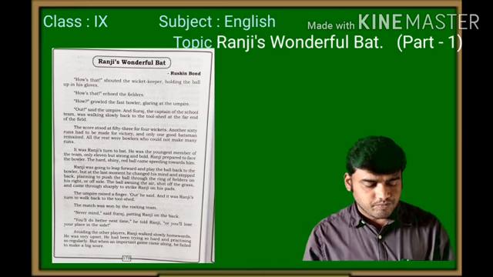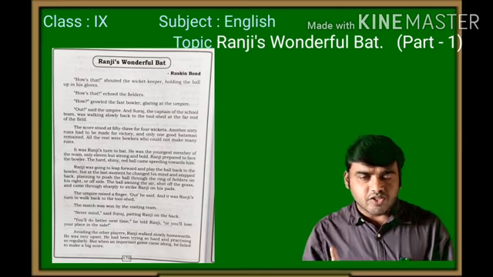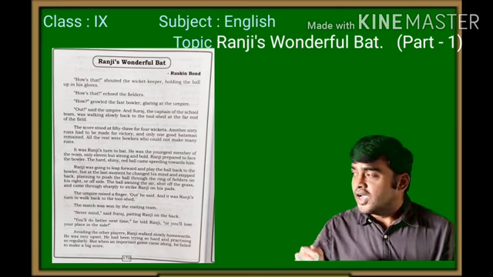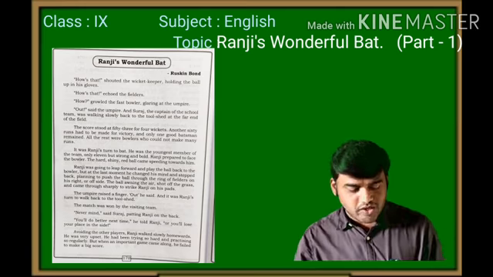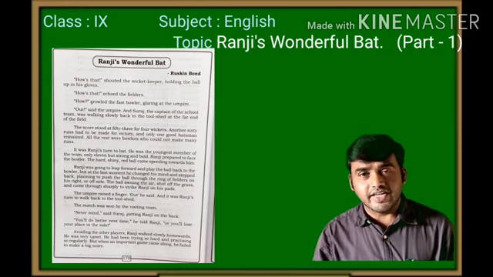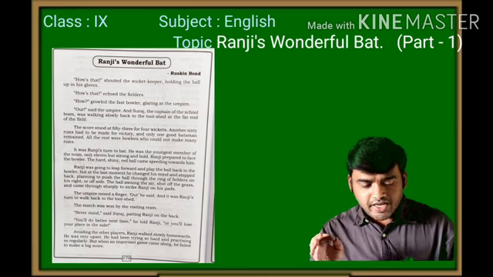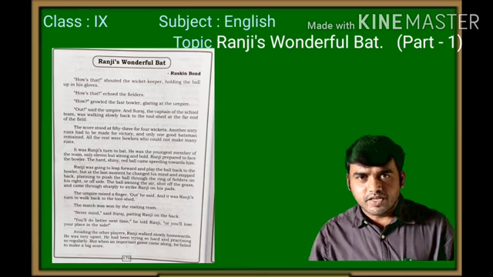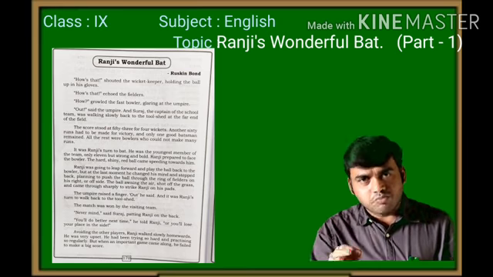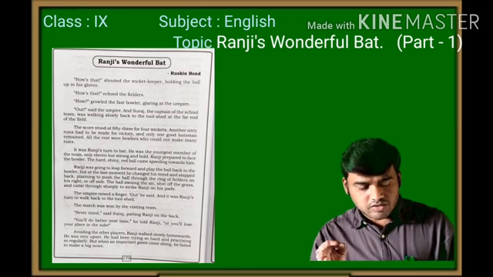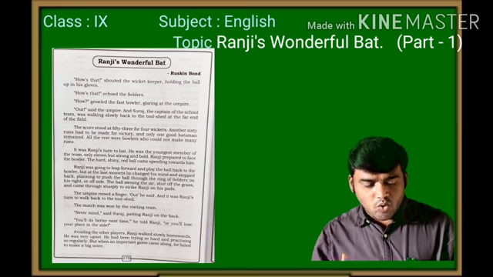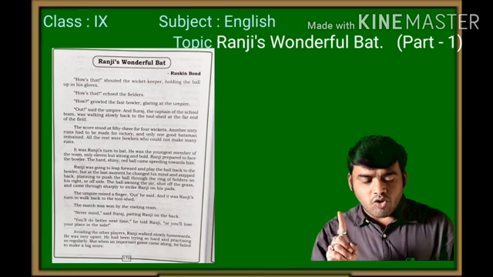It was Ranji's turn to bat. Who came now? Yes, Ranji came and stood at the crease. He was the youngest member of the team, in the sense, the smallest member of the team. Only 11, but strong and bold.